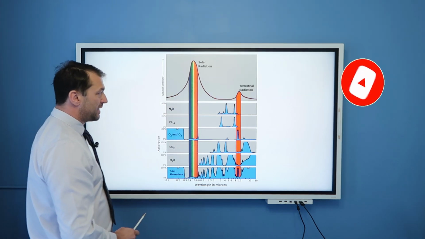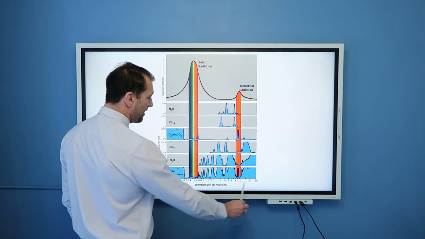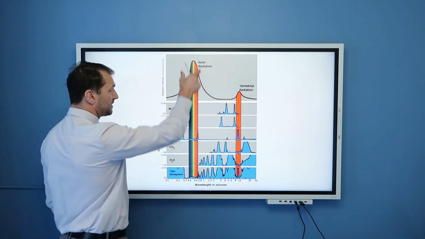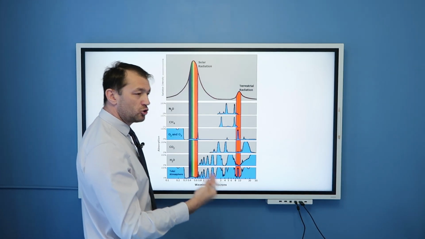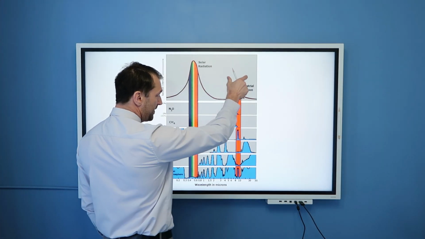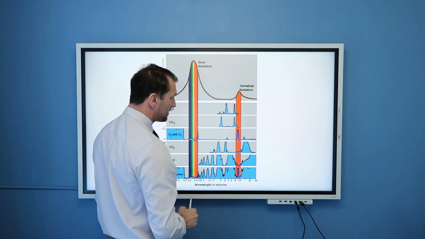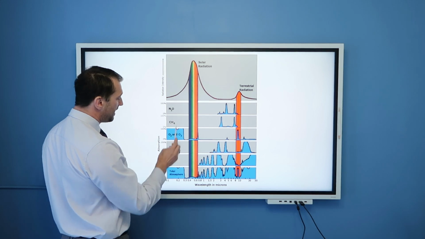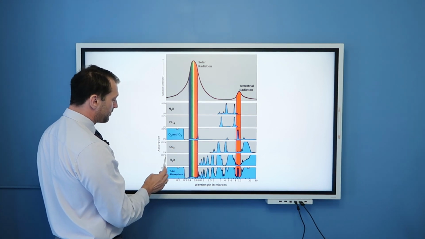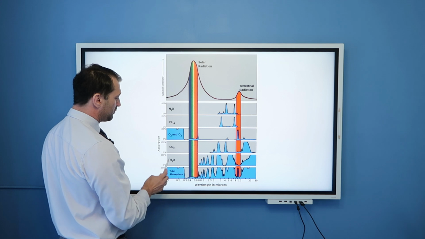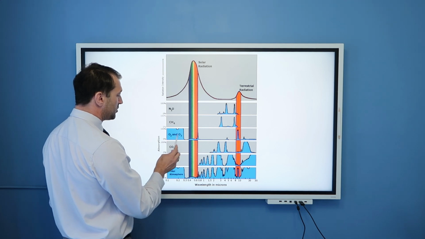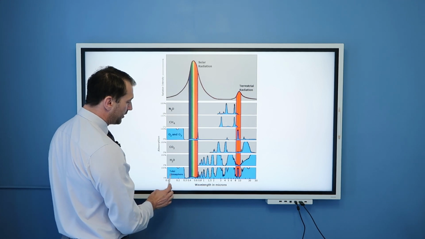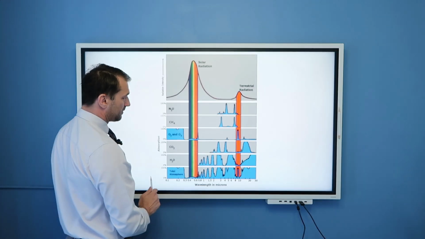This is the graph we spent a lot of time on in our last video. Here is the wavelength in microns. Here is the radiation intensity that we receive from the sun, solar radiation, also known as shortwave radiation, and radiation that our Earth emits, known as terrestrial radiation or long-wave radiation. And here we have absorption between 0 and 100% for different gases in the atmosphere: water vapor, carbon dioxide, oxygen, ozone, methane, nitrous oxide. And then their sum, namely the total atmosphere.